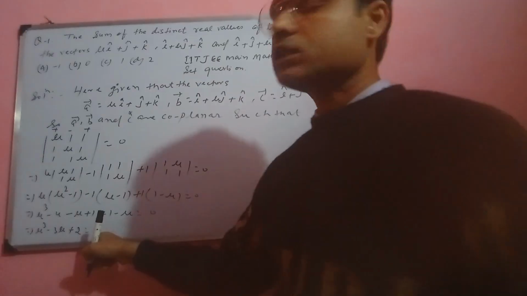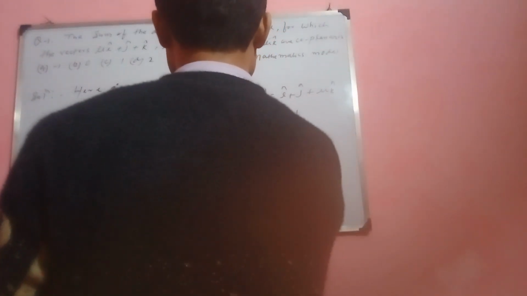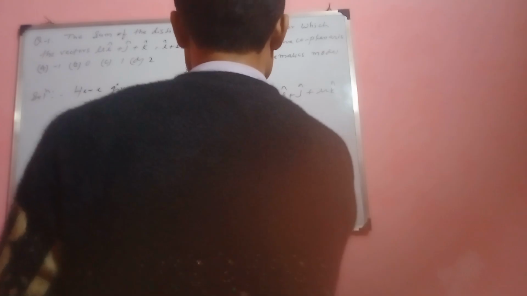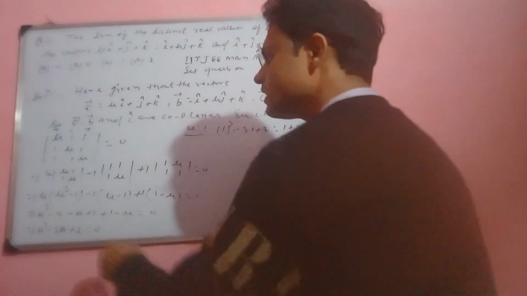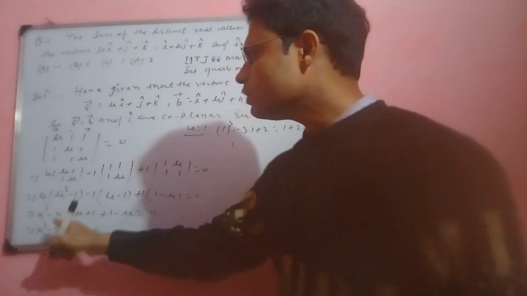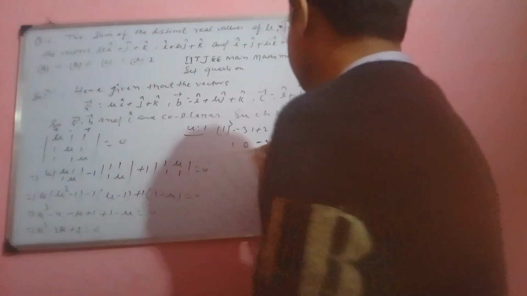By factorization, if mu is equal to 1, the expression will be 0, since 1 cubed minus 3 into 1 plus 2 is 1 plus 2 minus 3, which is 0. For the factorization, the coefficient of mu cubed is 1, of mu squared is 0, of mu is minus 3, and the constant term is 2.